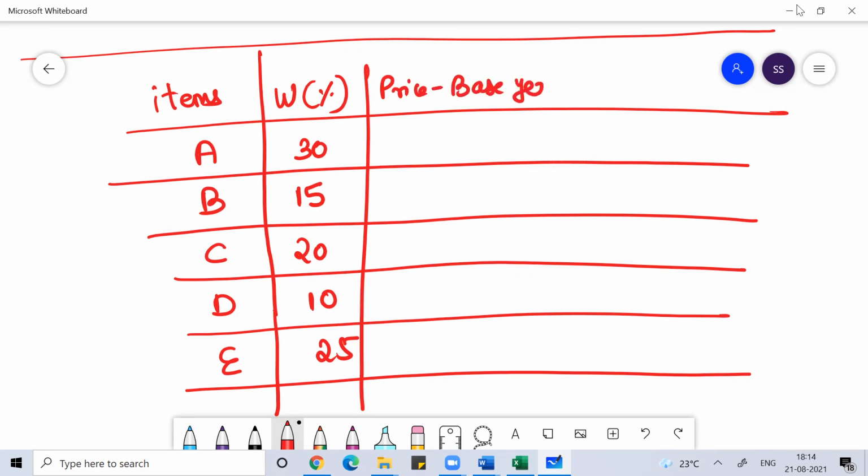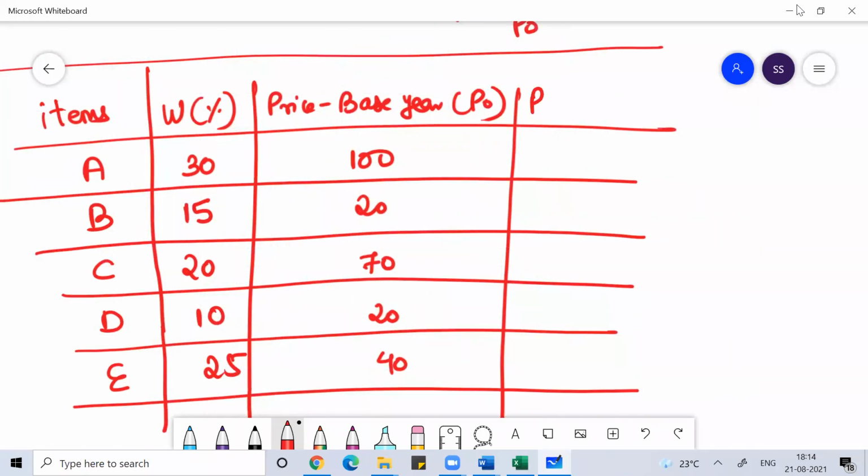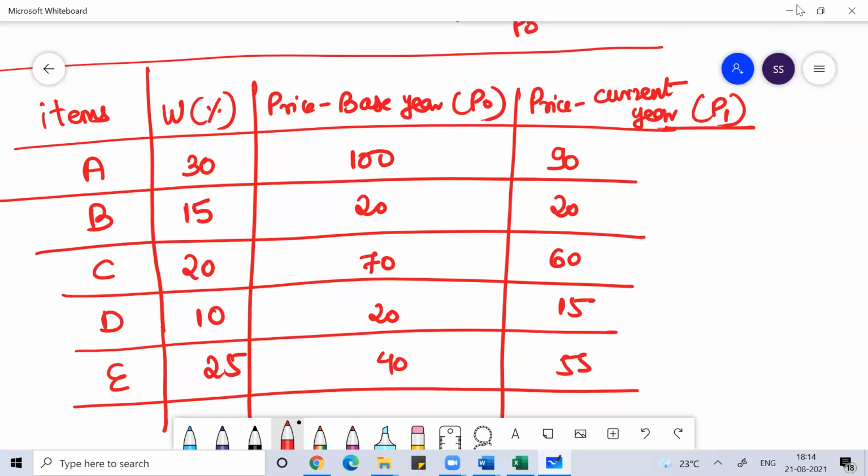Price for the base year, which we call P naught. This is 100, 20, 70, 20, 40. Then the price for the current year, I'm writing as P1. This is 90, 20, 60, 15, and 55.